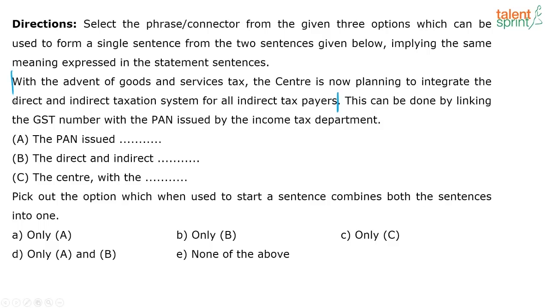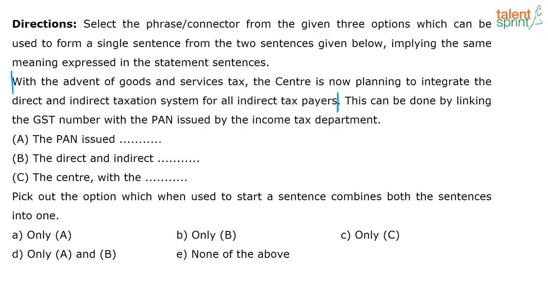Let's look at what those 2 sentences are first. Sentence 1: With the advent of goods and services tax, the center is now planning to integrate the direct and indirect taxation system for all indirect taxpayers. This can be done by linking the GST number with the PAN issued by the Income Tax Department.